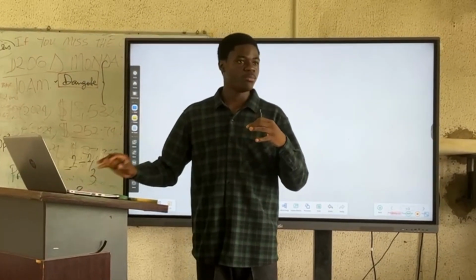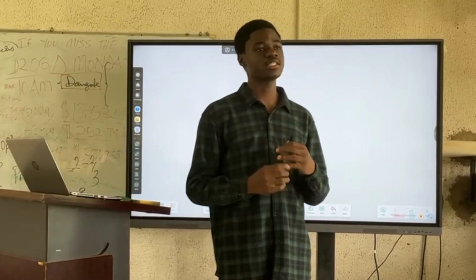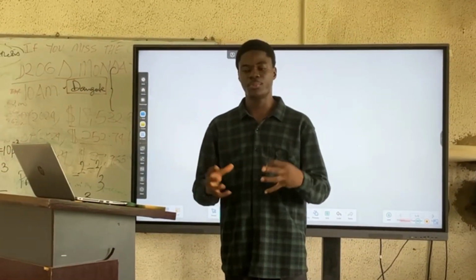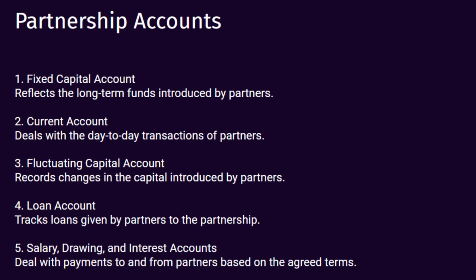So now, moving on to partnership accounts, there are certain accounts that need to be prepared when preparing accounts for a partnership. Number one, we have the fixed capital account, we have the current account, we have the fluctuating capital account, we have the loan account, we have the salary, drawings and interest accounts. All these accounts are usually prepared for a partnership business.